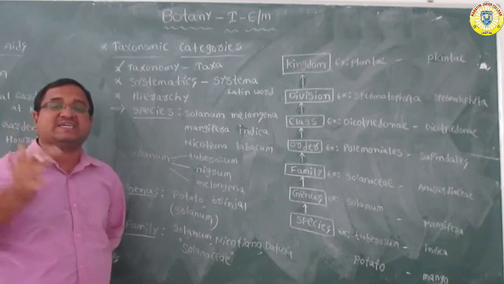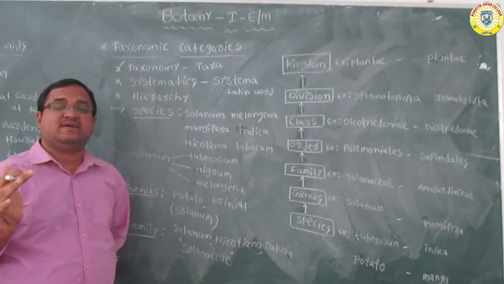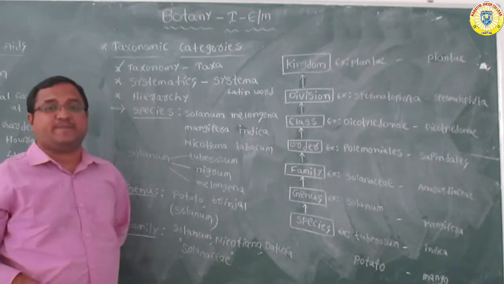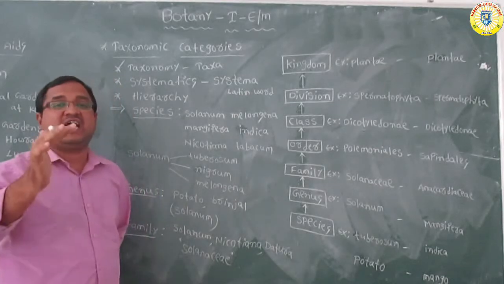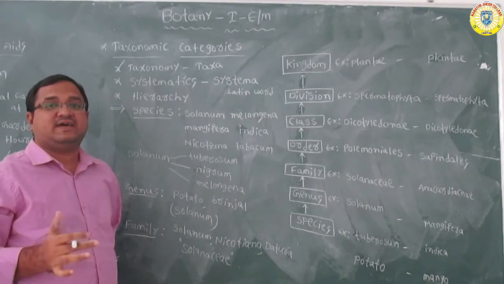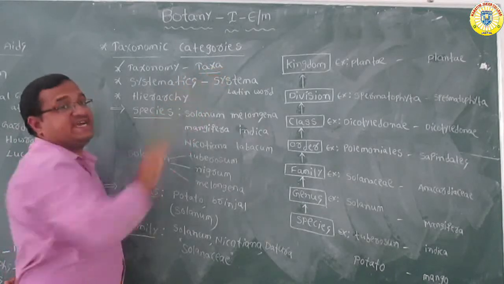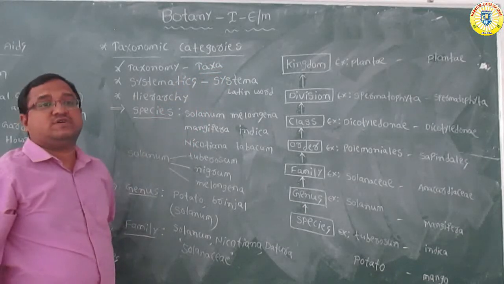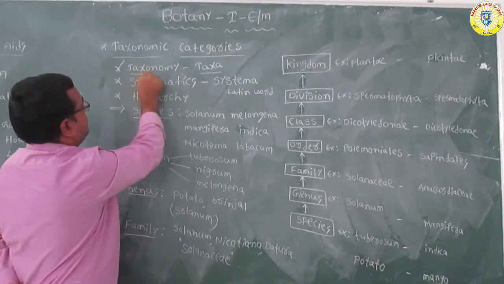Based on several characters, all living organisms are categorized into different taxa. Taxa means a category. So the process of classification is nothing but taxonomy.